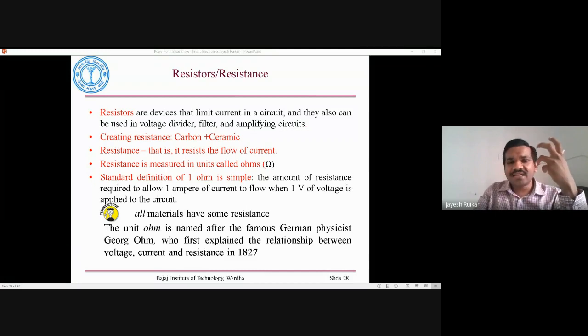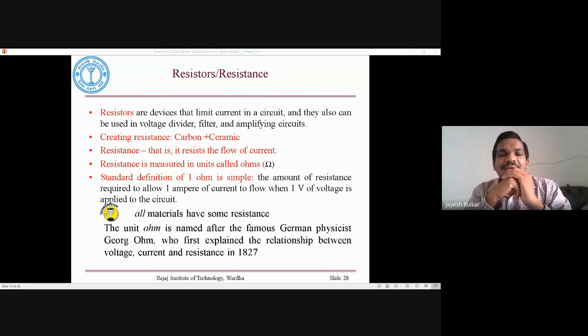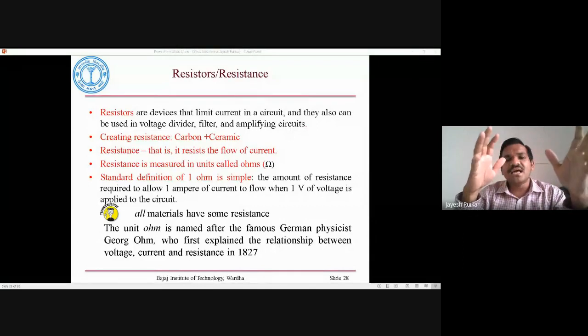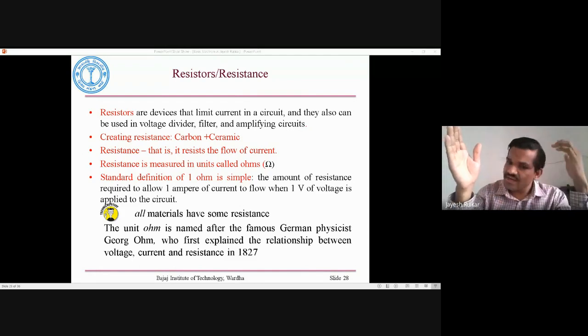Now, a conducting material such as carbon, when we mix that carbon along with ceramic, what happens? Carbon is the conductor and ceramic is the insulator, which means carbon allows the current to flow, and ceramic does not allow the electron flow.